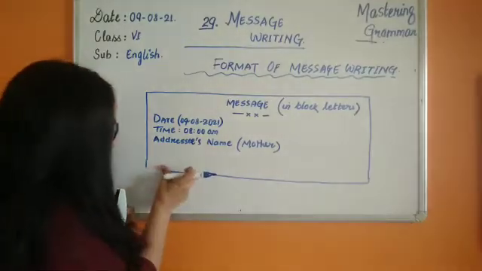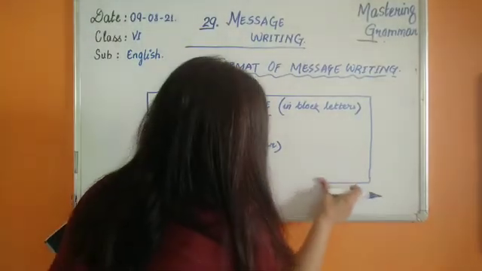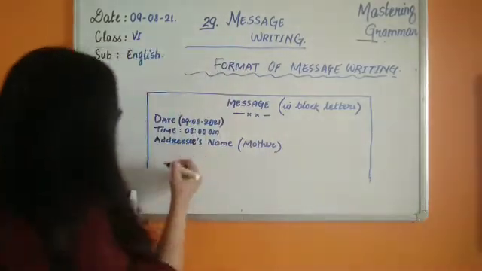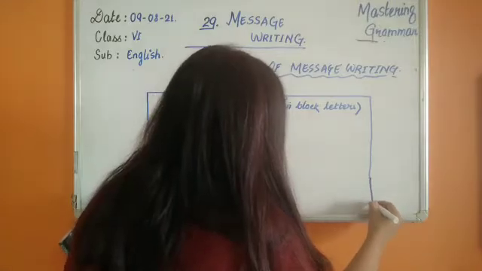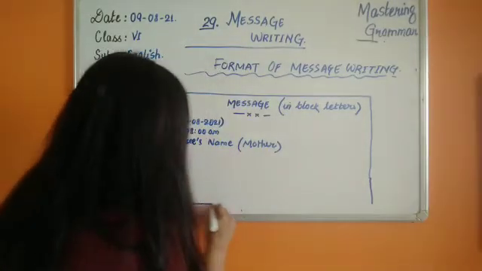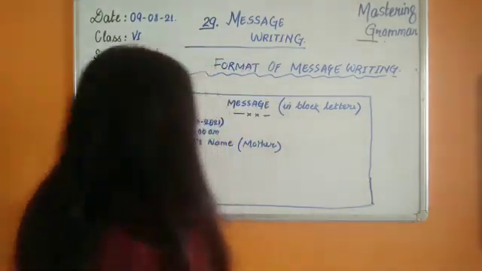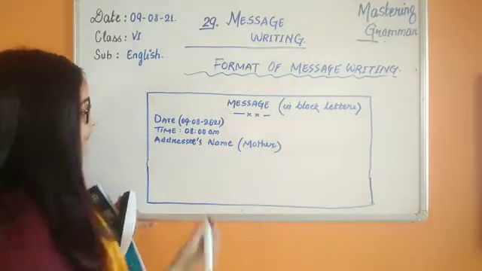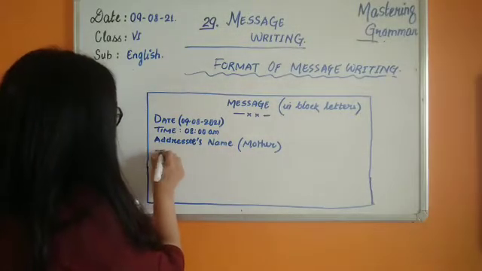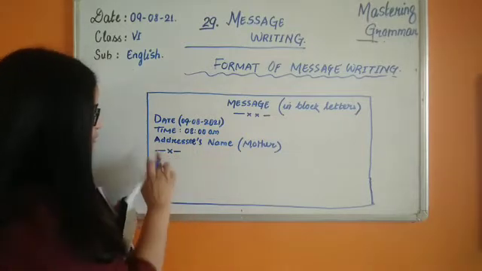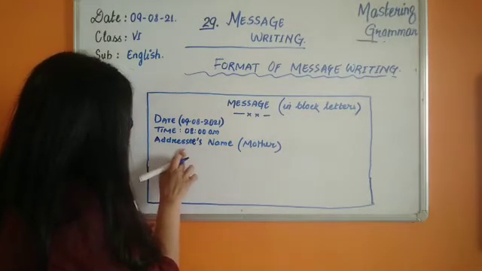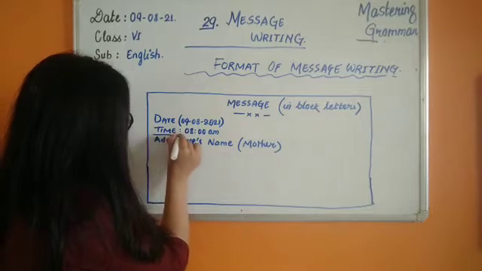I will remove the line that I had drawn here because the space is constant. Now I have written mother. Now you will leave one line here.